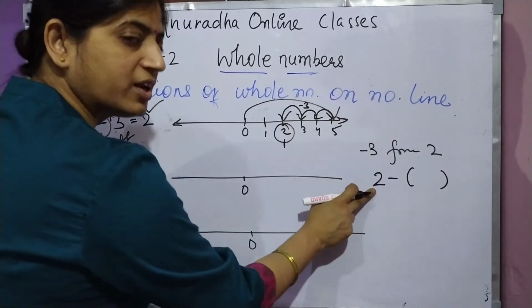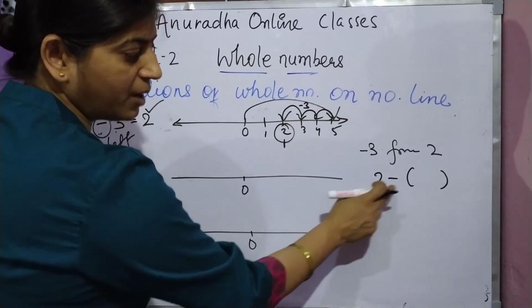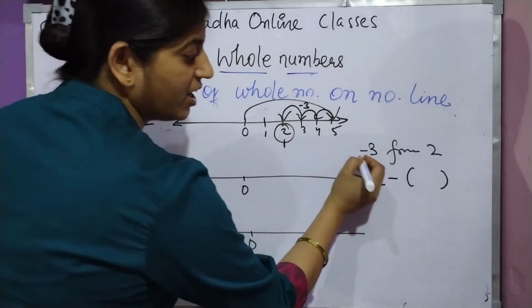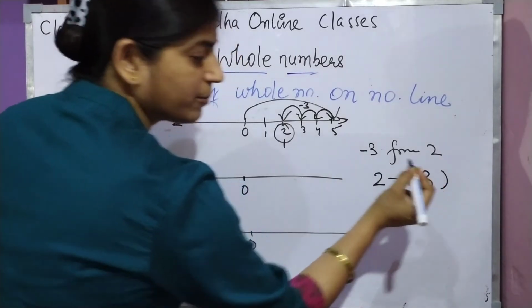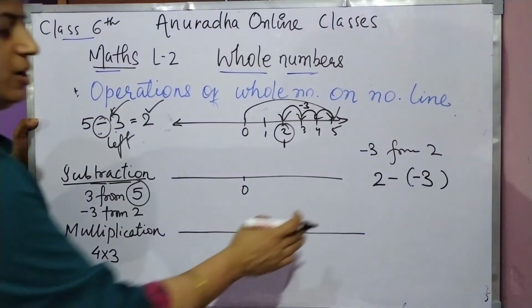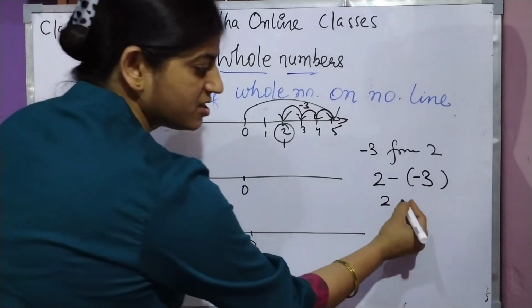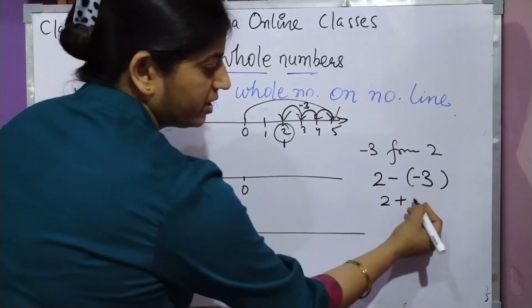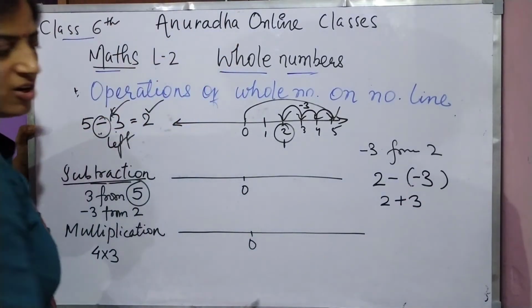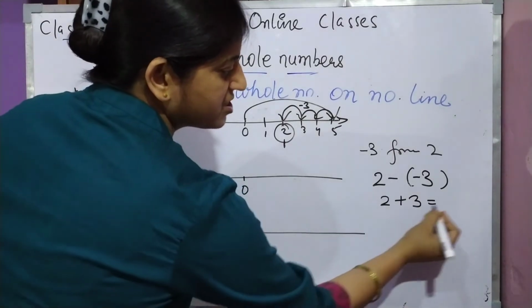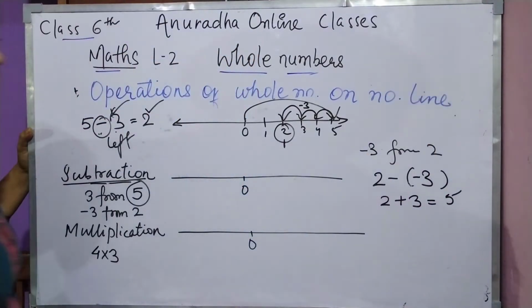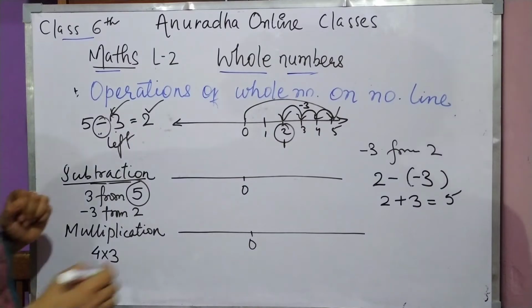Now see here, it is 2, minus into minus, that is plus. Then is 3. Now what is our answer? 2 plus 3 is 5. Our answer is 5.